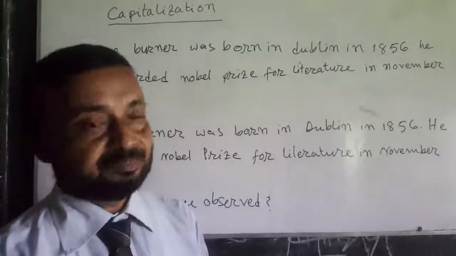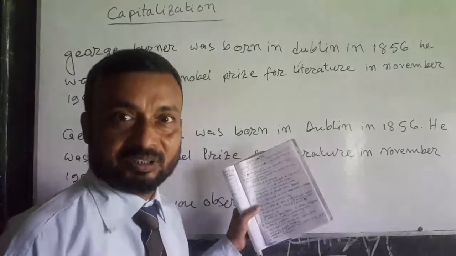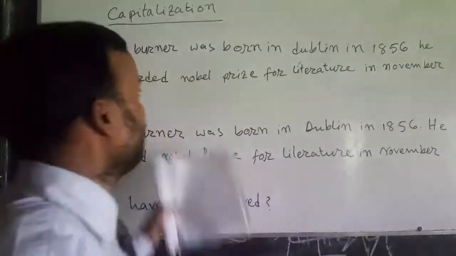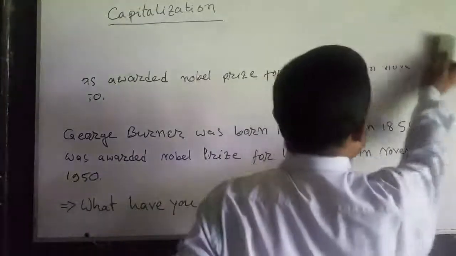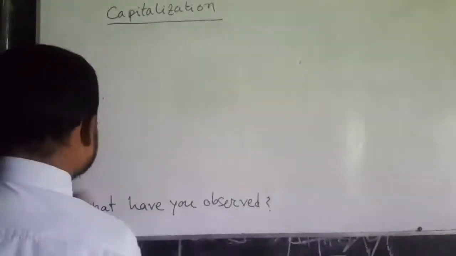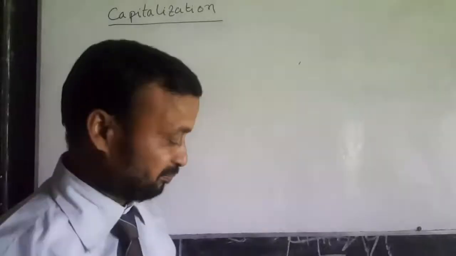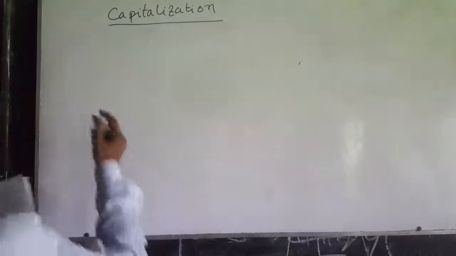Another thing: sometimes we saw, can I omit it? My dear students, I think all of you have observed the passage. Now I am omitting this because my whiteboard is shorter than I need. I am writing here two sentences.